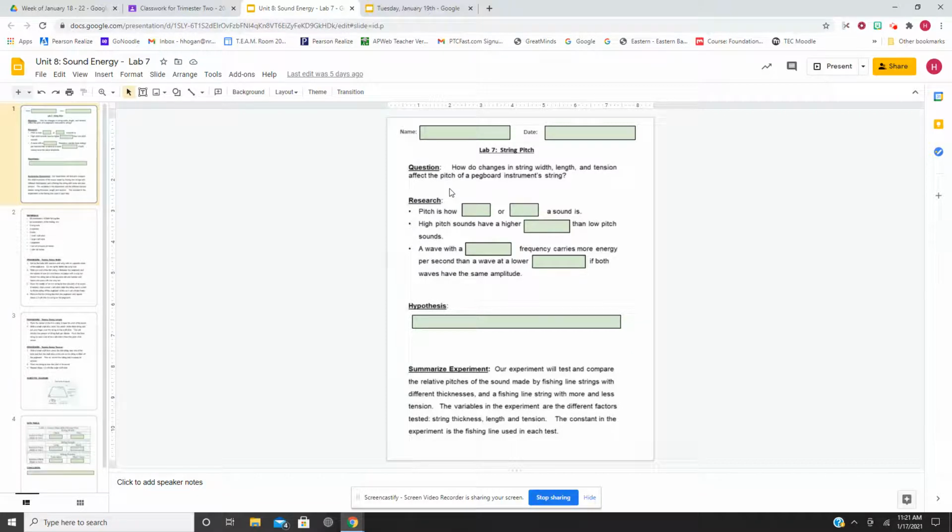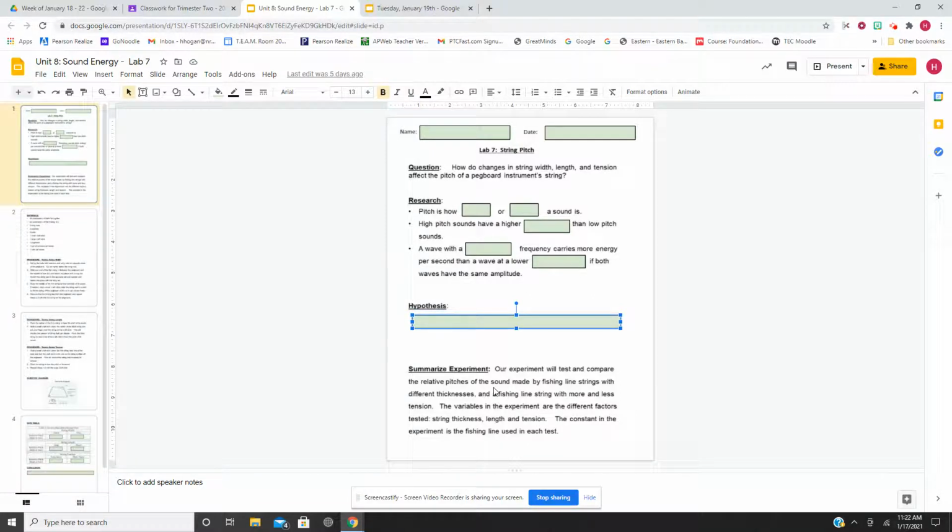So when we're doing the scientific method, we always start with a question, and then we have to know what we already know. Pitch is how high or low a sound is. So you're going to type in here for our research, and you're going to write your own hypothesis. How do you think the change in width, length, and tension will affect the pitch? And then our experiment is summarized. We will test and compare the relative pitches of the sound made by fishing line strings with different thicknesses and fishing line string with more or less tension.